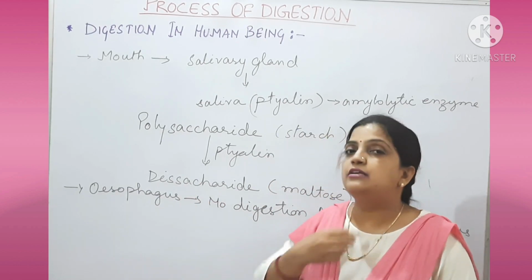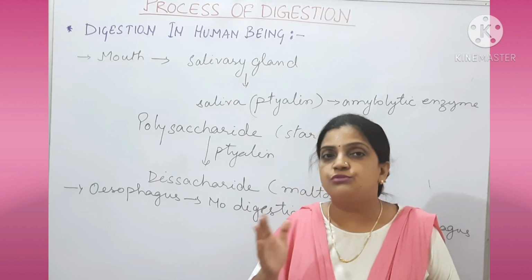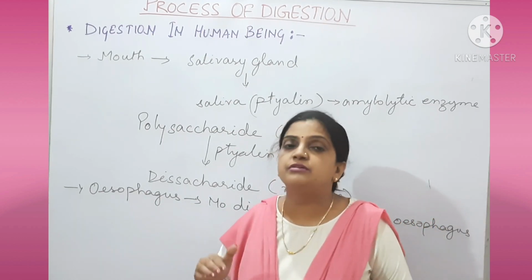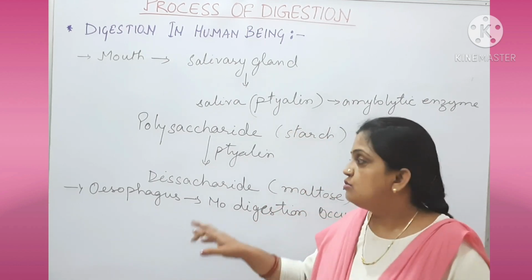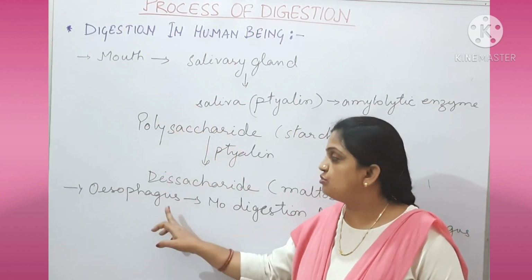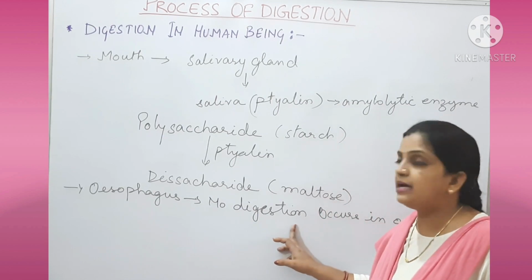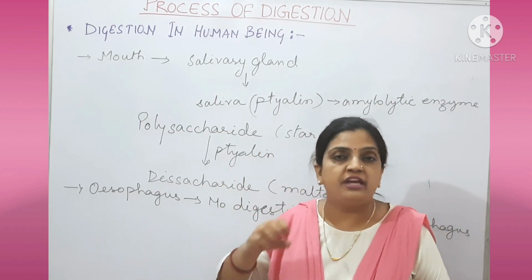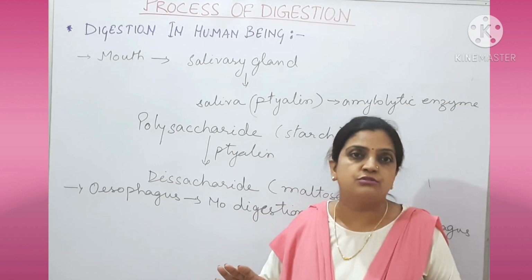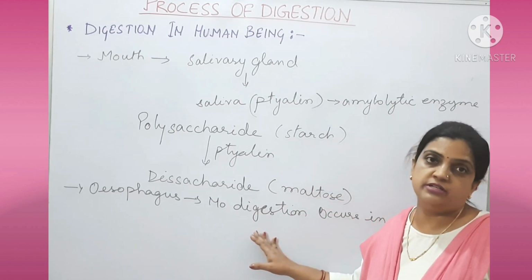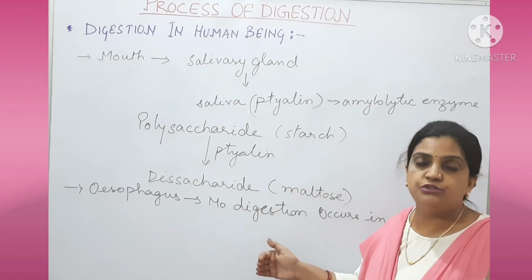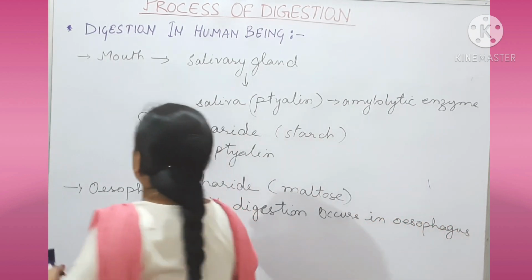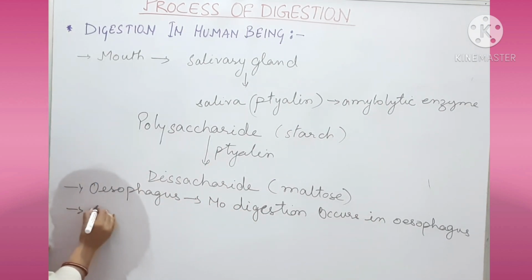So here, the oesophagus is only a pathway which connects the mouth to the stomach. Food from the mouth passes through the oesophagus, where no digestion takes place, no breakdown of carbohydrate, protein, fat, mineral, vitamin. Nothing is going to break down within the oesophagus. Everything passes down through this pathway and then moves into the third part, the stomach.